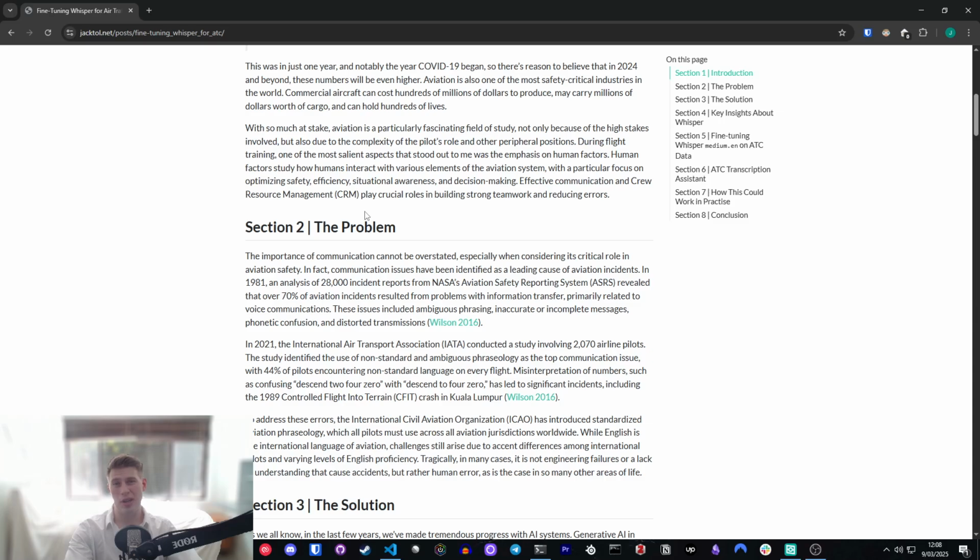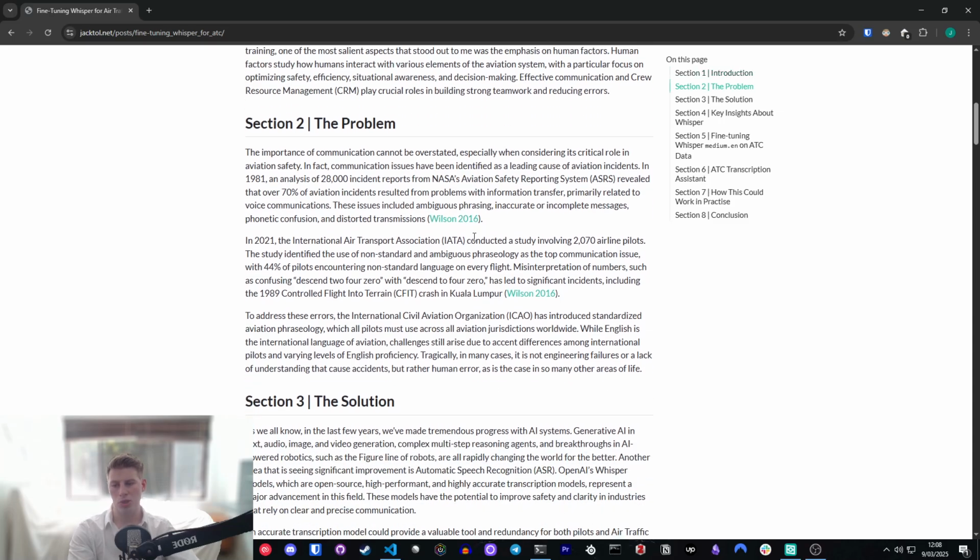So it's been found that the vast majority of aviation accidents occur at some level due to some miscommunication or just communication errors between air traffic control and pilots. Whether that's misunderstanding something, whether that's misremembering something, or just forgetting to ask at all. It's just been found that these errors really contribute to a lot of the accidents that we see.